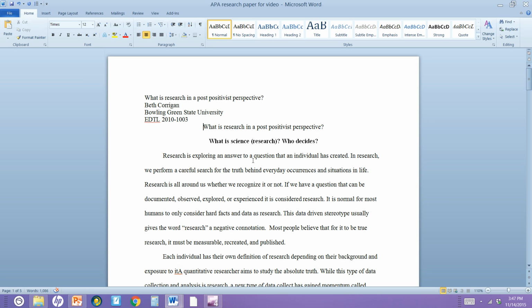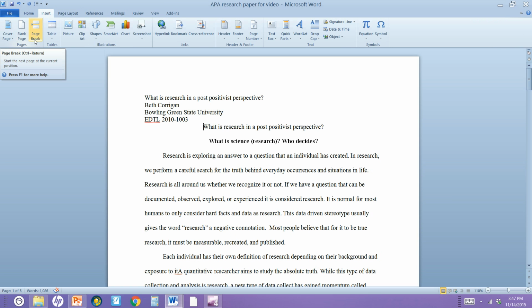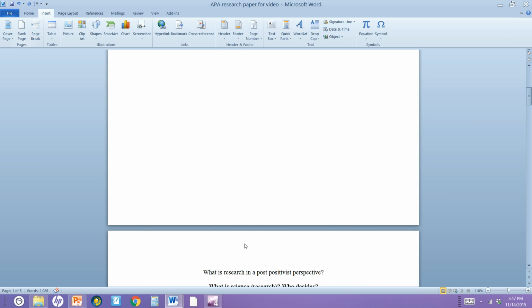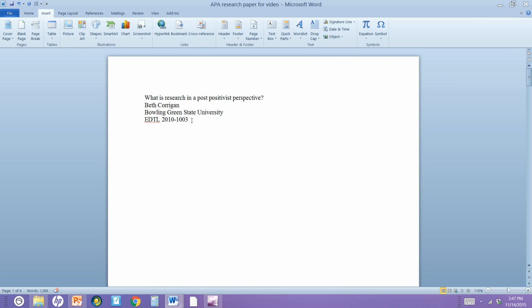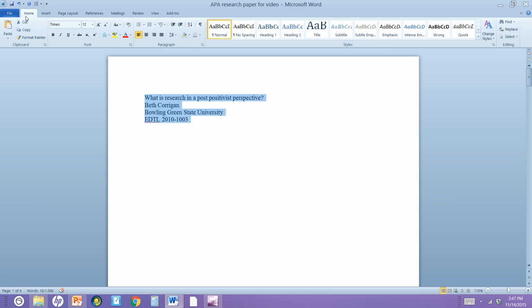I need to separate it from all my text here. So in Word, I'm going to go up to Insert and then a page break because I want to separate the cover page from the rest of my paper. There it is. So that's going on my second page, and you can see the stuff I just typed is on my first page. Now I need to double space. Everything in APA is always double spaced, including your cover page. So I'm going to highlight this, go to the Home button, and then this fun little arrows.